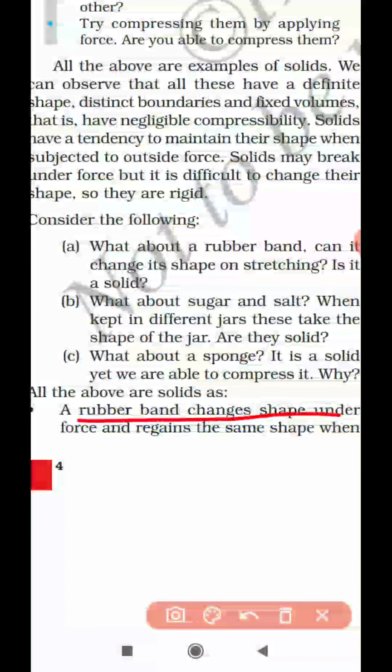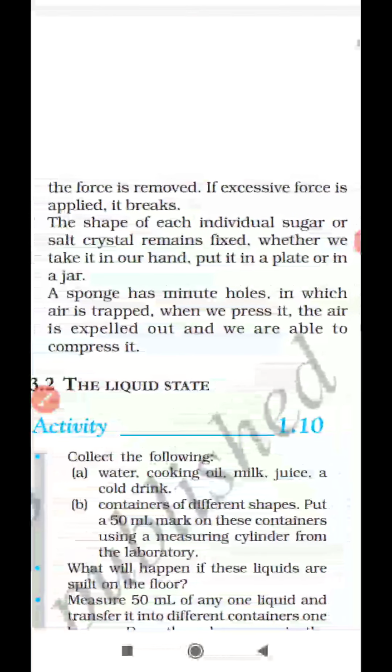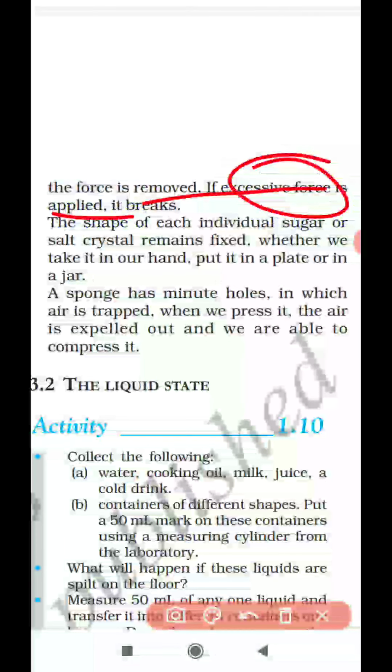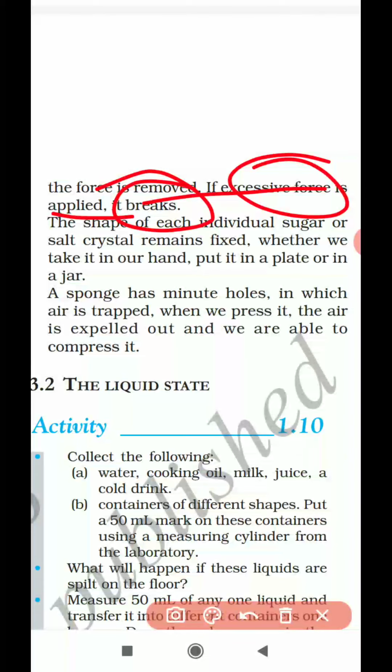See, a rubber band changes its shape under force and it regains the same shape when the force is removed. If excess force is applied, the rubber band may break. When I give some force, the rubber band will expand. But when I remove the force, what happens? The rubber band comes to its normal position. It regains its original position, isn't it? So I can say a rubber band is also a solid because the shape is not changed permanently.